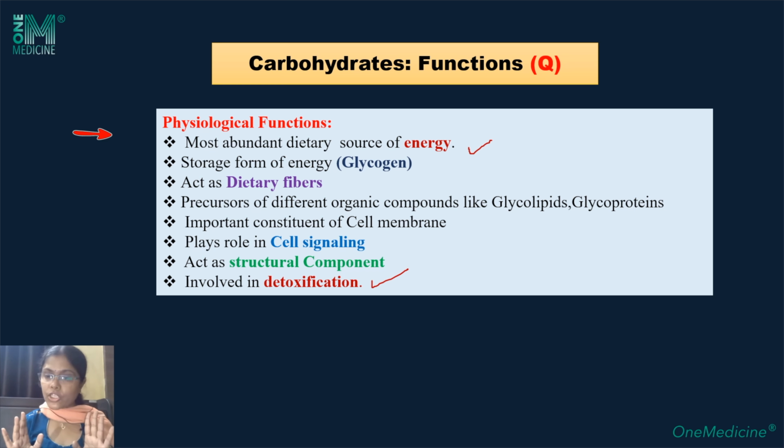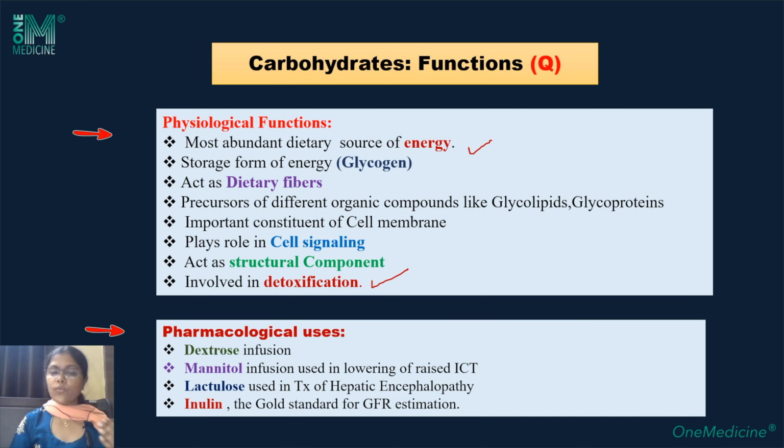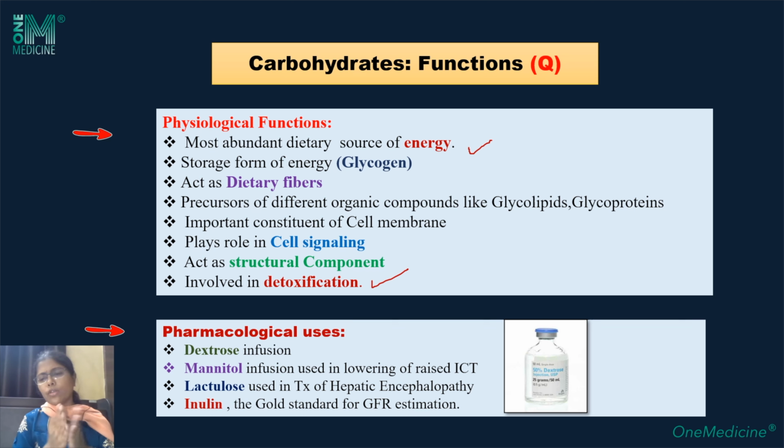After the physiological functions, we will move on to the pharmacological actions of carbohydrates. The first one is dextrose infusion. If you go to the clinics, you will see the majority of patients who are NPM, that is nil per mouth, are given this dextrose infusion. This is nothing but glucose infusion to maintain the homeostasis of glucose in the physiology. This is the bottle of glucose, which you can see stacked in the wards.